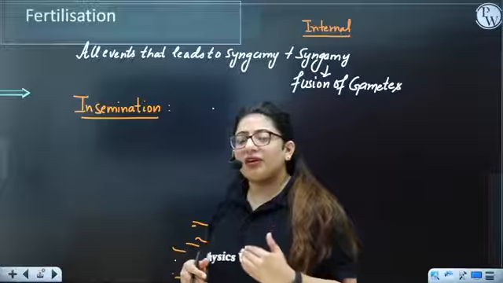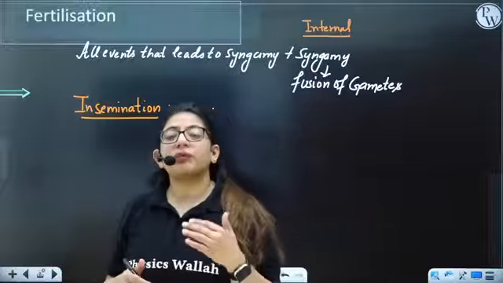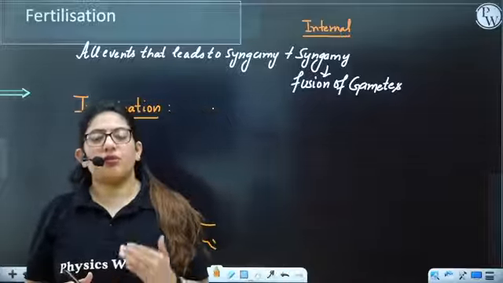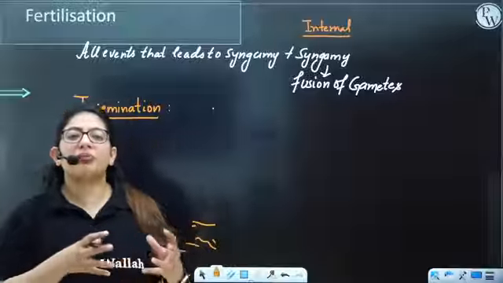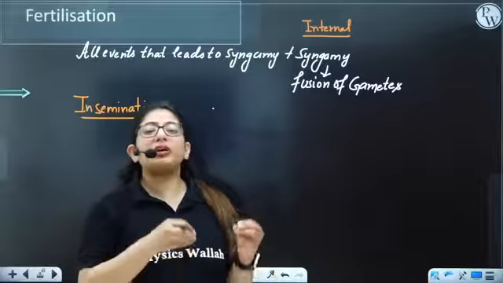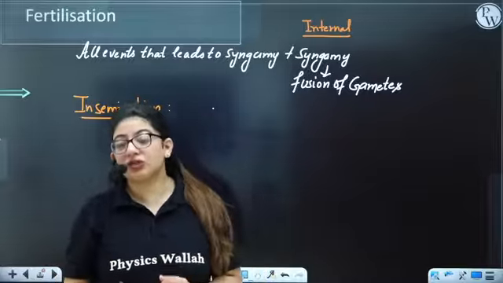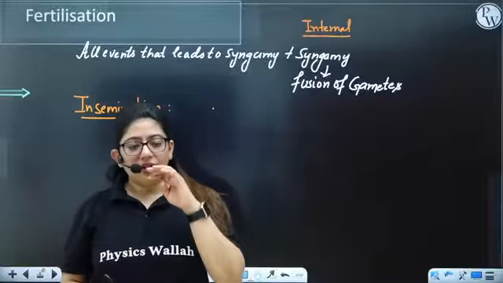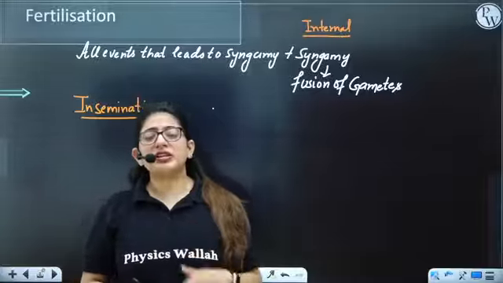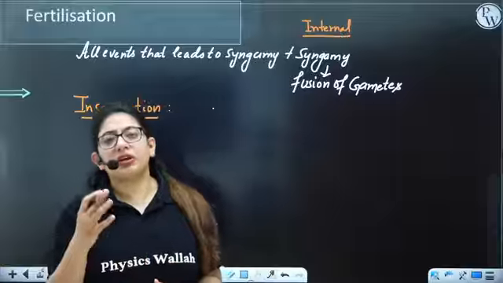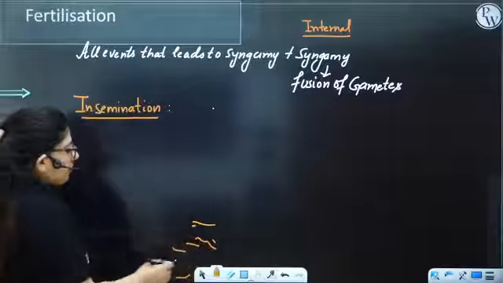So the male will deposit the semen. What is semen? The seminal fluid plus sperms, into the female's reproductive tract, that is the vagina. And from there, the sperm will move up into the uterus. Okay, so what is insemination?